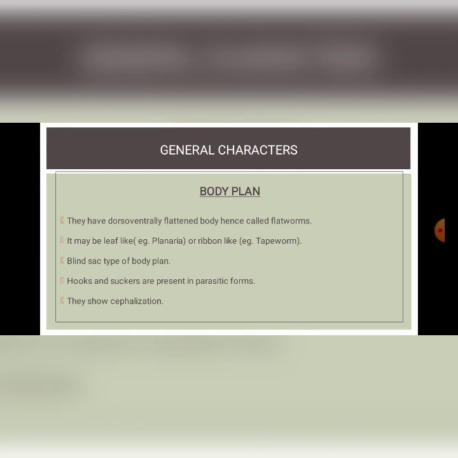And the body is here blind sac type. What do you mean by blind sac? The blind sac term is referred to those animals where the mouth will be present but the anus will be absent. Clear? And in most of the endoparasites, there will be hooks and suckers present in the parasitic form. And last one is, as I mentioned, they show cephalization.